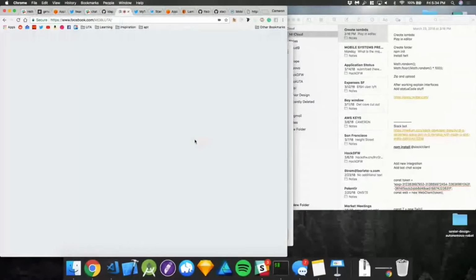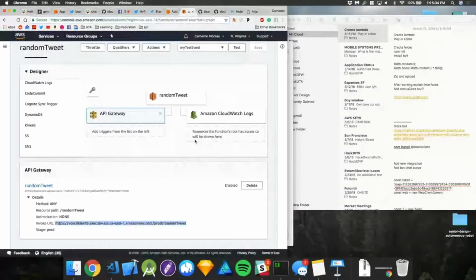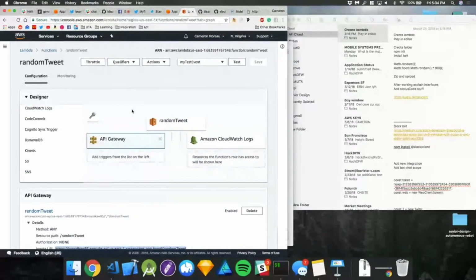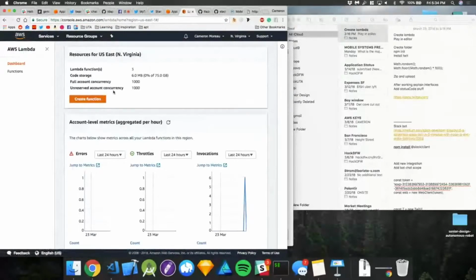So let's actually upload this to Lambda now. Let's transition. We talked about Twitter. Let's talk about Lambda, and then I'll give you guys a few tips on how to post to Slack. We probably won't have time to do the full app, but I have a lot of guides. I hope you guys are learning a lot. So let's go back to our Lambda, and I want to create a new function.